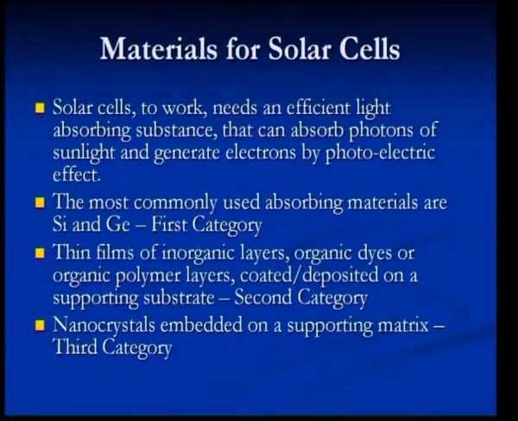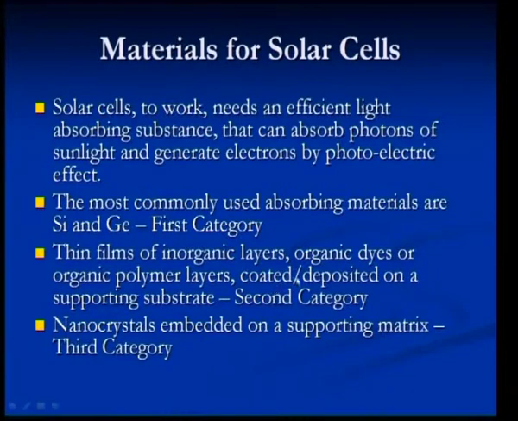Coming to the materials, solar cells need an efficient light absorbing substance that can absorb photons of sunlight and generate electrons by the phenomenon of the photoelectric effect. The most commonly used absorbing materials are silicon and germanium, which belong to the first category or first generation solar cells.